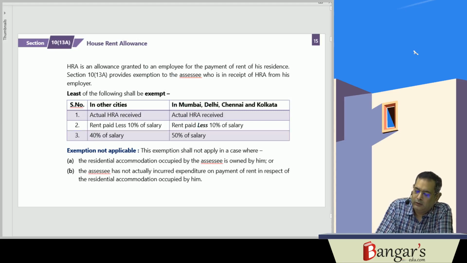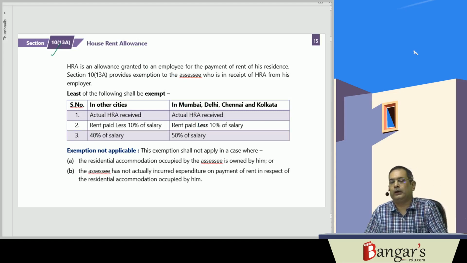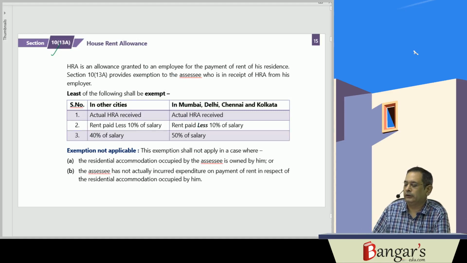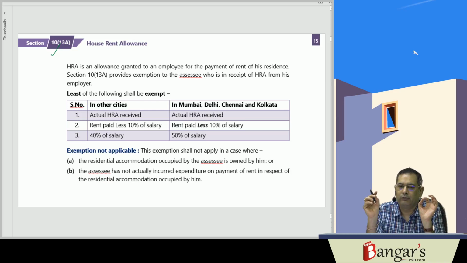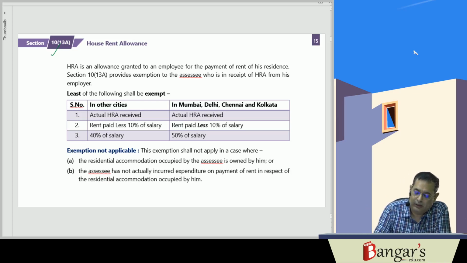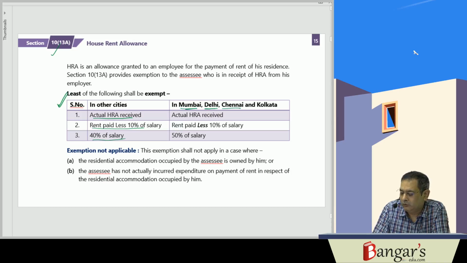So here HRA exemption is provided in section 10(13)(a). Section 10 deals with exempt income. HRA is an allowance granted to the employee for payment of rent of his residence. Here the least of the following amounts is exempt. One is the actual HRA received. Other is rent paid minus 10% of salary. And one is 40% of salary. In case of Mumbai, Delhi, Chennai, Kolkata, it is 50% of salary.